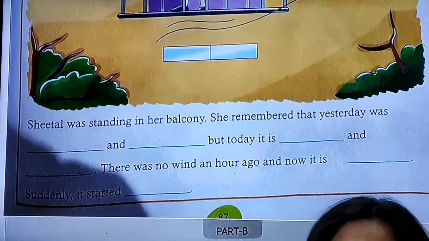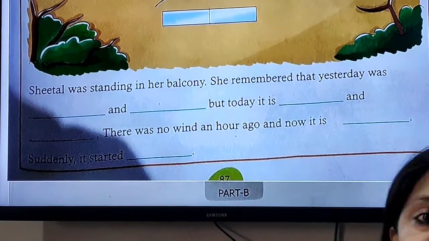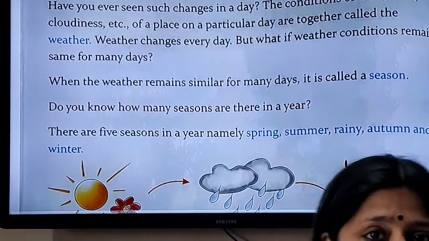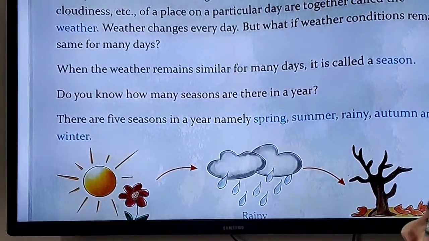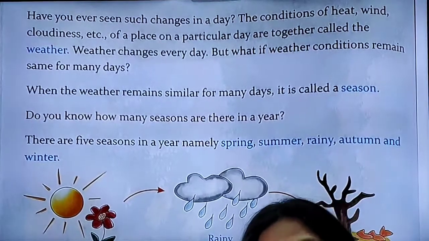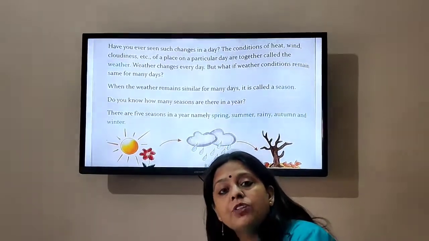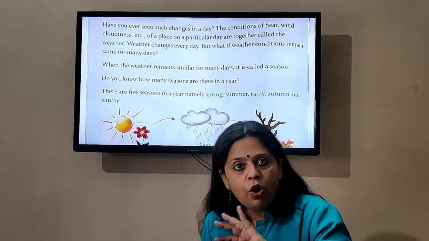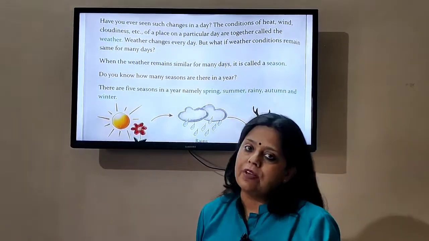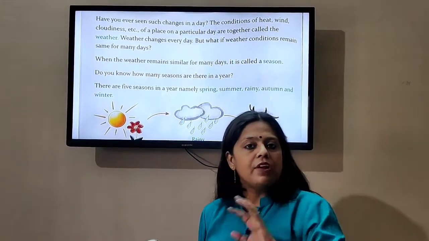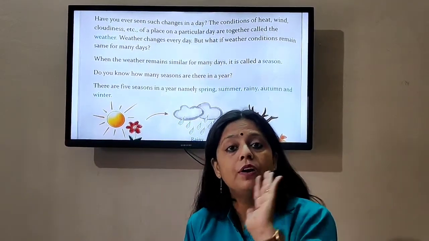So just do this exercise, children. It is on page number 87. Okay, now let's start with the chapter. When we talk about weather, it means the weather of that particular time or that particular day. We are not talking about many days together. We're talking about the kind of temperature there is on that particular day.